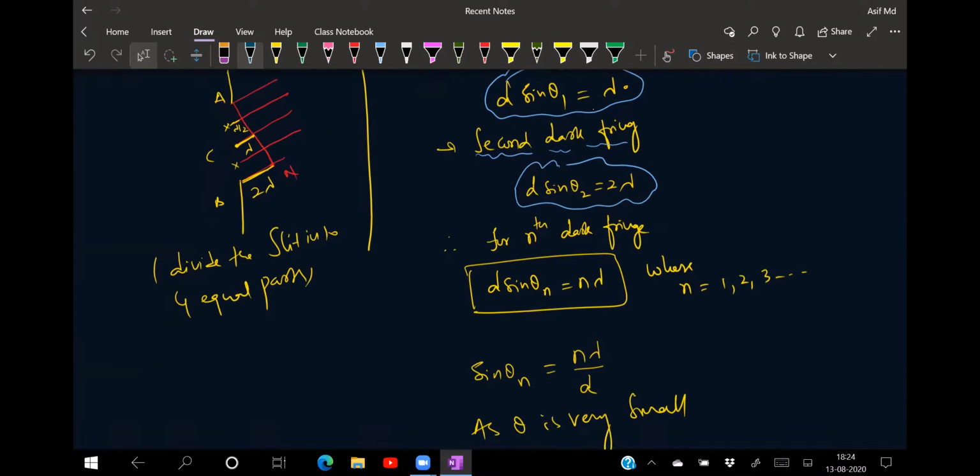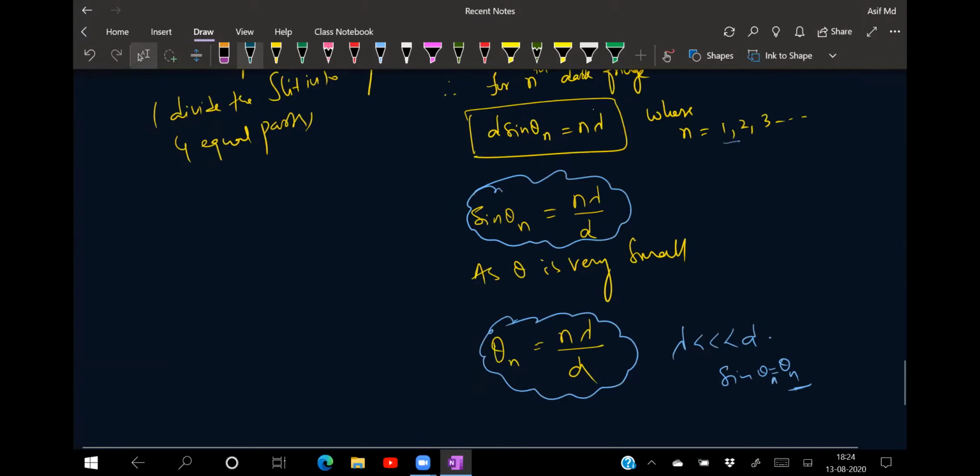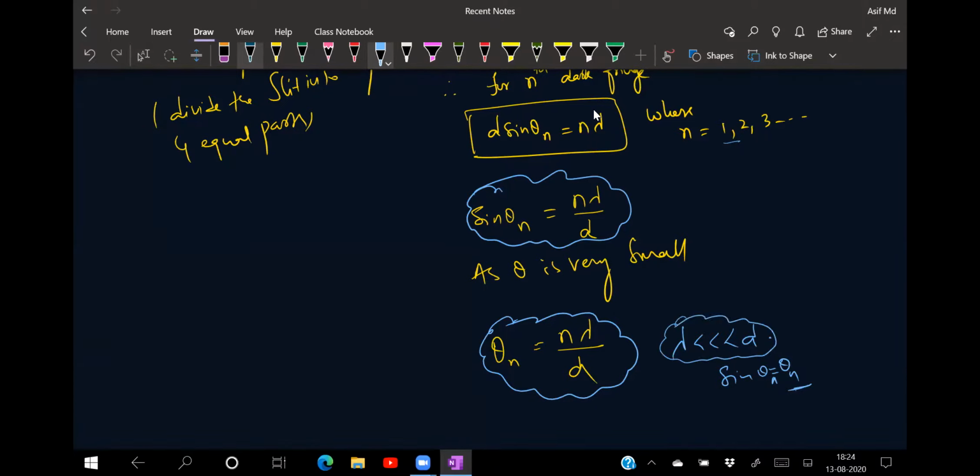So for the nth dark fringe, a sin theta n is equal to n lambda, where n should start from 1, 2, 3. So sin theta n, how much am I getting right now? n into lambda by a. As theta is very small, theta n is equal to n lambda by a, because the wavelength of the light you are using is very much smaller than the aperture. So that is the reason sin theta n is equal to theta n. Is that point clear for everyone?